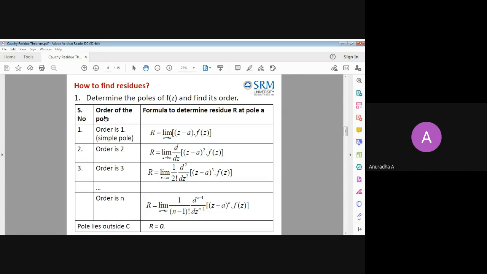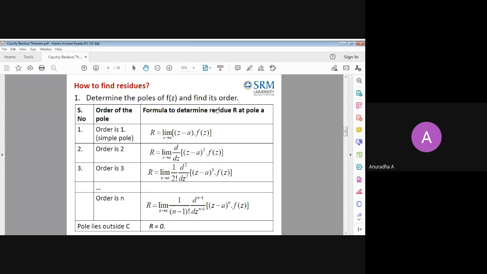If it is there uniquely only one time, it is called a simple pole. If it is repeating 2 times, that is, z minus a whole square is there in the denominator, then a is repeated 2 times, so we say that pole a is of order 2. Same way, power 3 means order 3, and in general, power n. For each pole, we are going to find something called the residue.